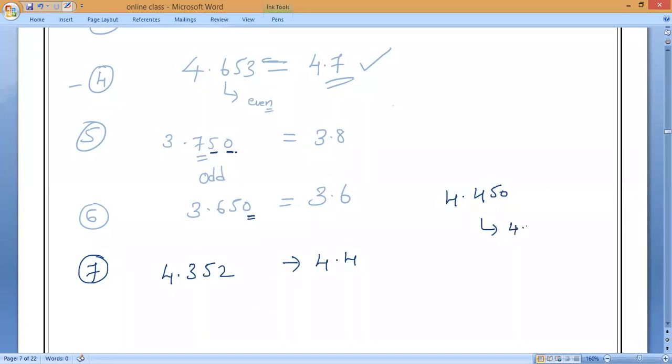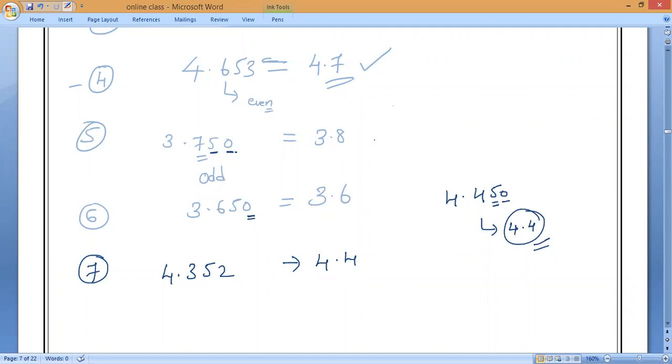4.4 only. Clear, everybody? Sir, if it is an odd number only we can change. It's not that, Pradosh. Be very careful. Suppose 5 is coming, understand that. The second digit should be followed by a non-zero number. Then only it will be rounding off. Clear?